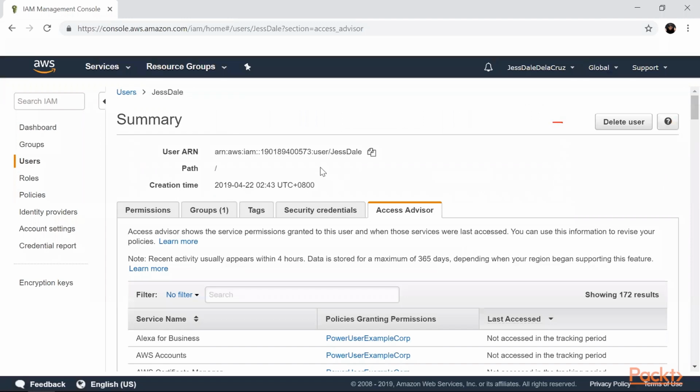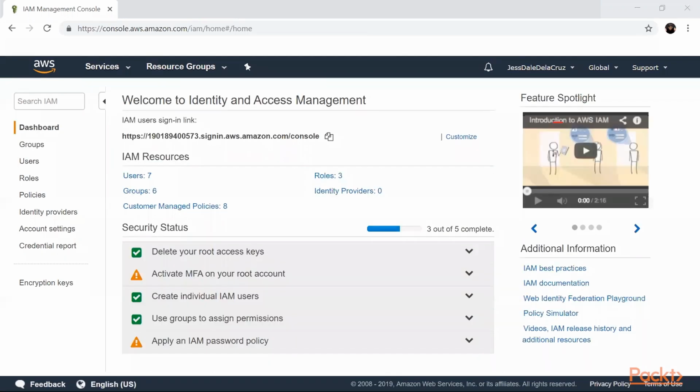This is the summary of a specific user, which is Jesdale, which is me. So I end this demo for managing an IAM user. Next, I will demonstrate to you the second demo for this chapter, which is managing an IAM role. Now, I'll be going to demonstrate to you managing an IAM role.